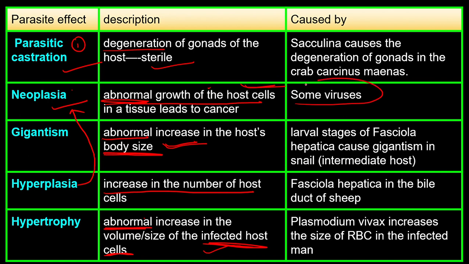Example of neoplasia, some viruses. Example of gigantism, it is a larval stage of fascicular hepatica which causes gigantism in the snail. So it is the intermediate host, the snail. Now, hyperplasia example is your fascicular hepatica in the bile duct of the sheep. Hypertrophy example is your Plasmodium vivax, which increases the size of RBC in the infected man, right?